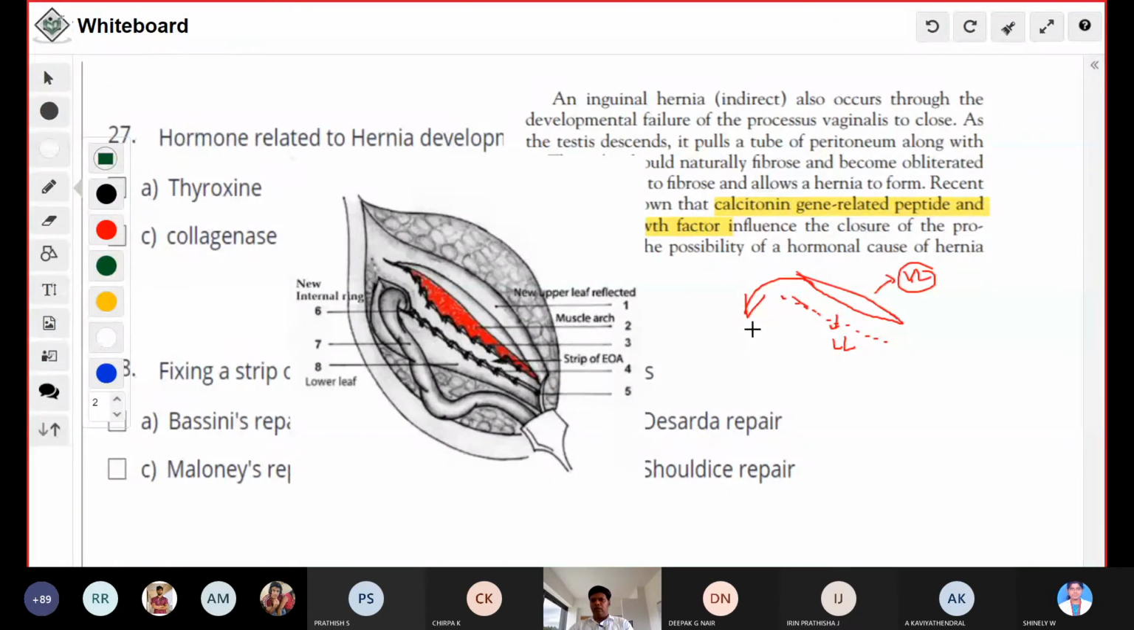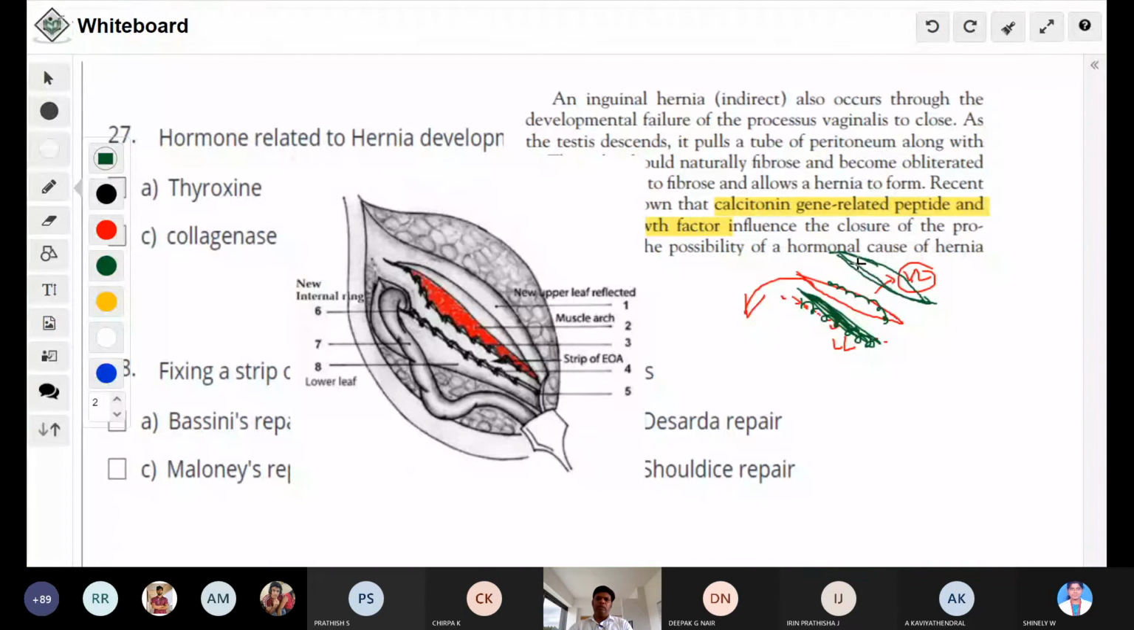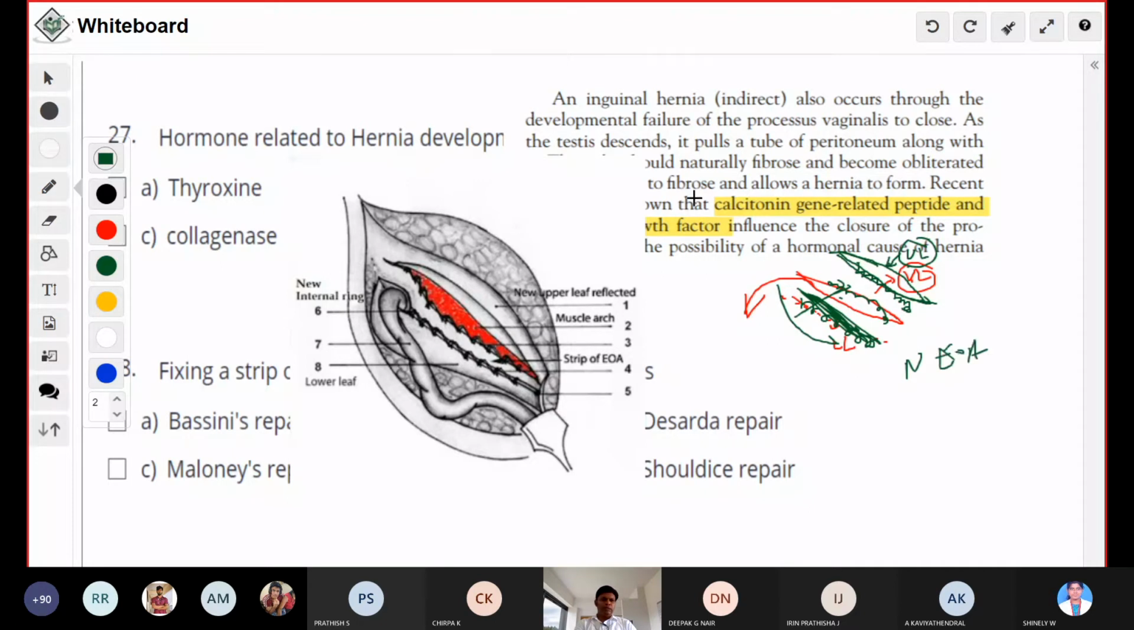Then after that you make a release incision here, and just above that you make another incision. This upper cut edge has to be sutured to the conjoined tendon. This newly created upper leaf will be sutured to the lower leaf, and that forms a new external oblique aponeurosis. This technique is called Desarda repair. Okay, so you can see this is the patch of external oblique aponeurosis. It is newly formed and more physiological. This repair is called Desarda repair. This is an anatomical repair, an open hernia surgery.